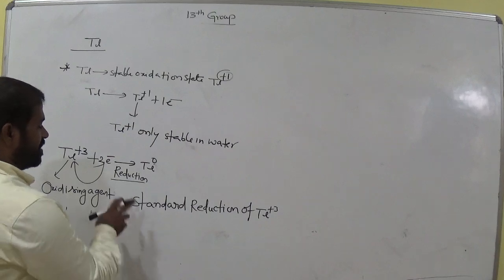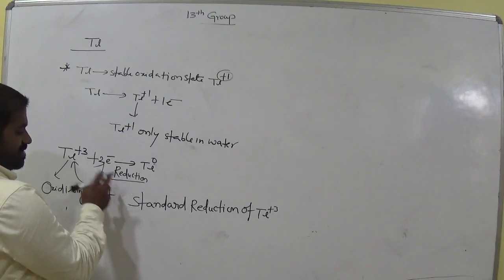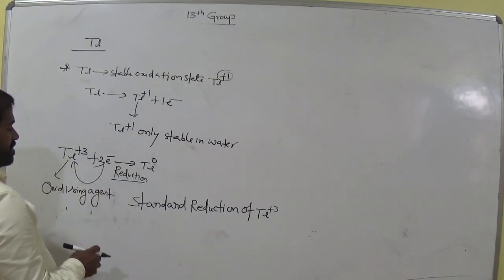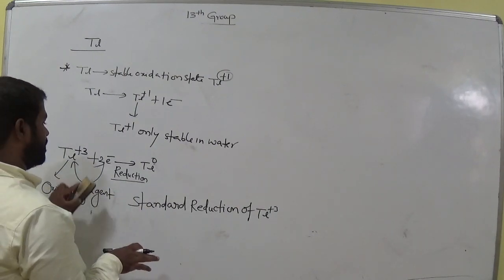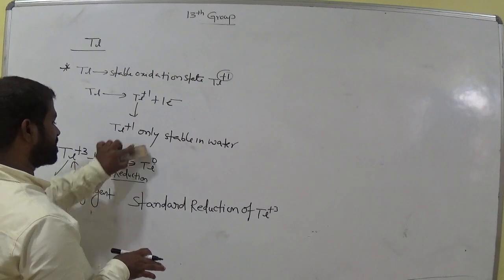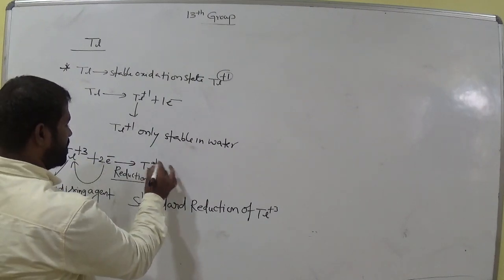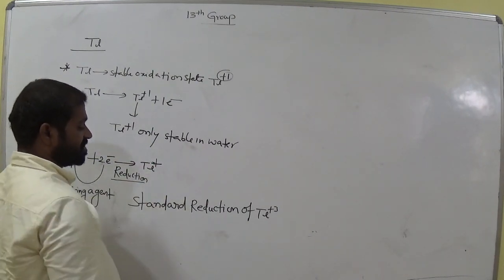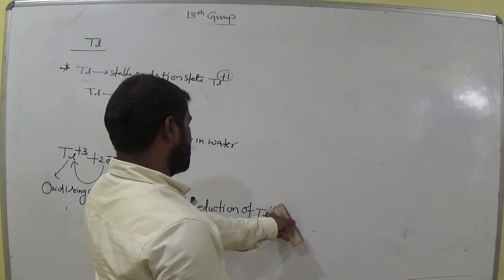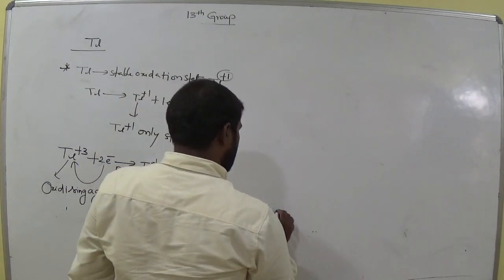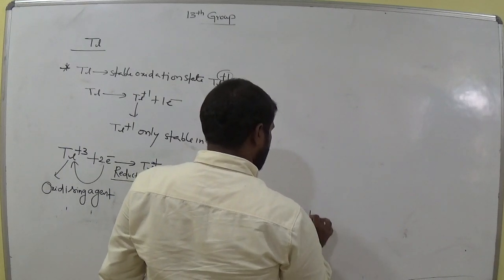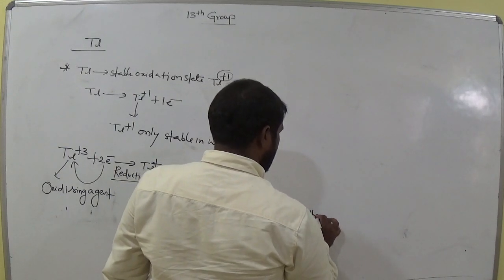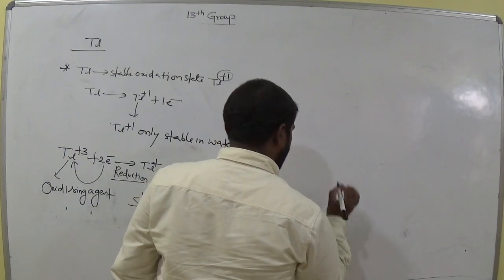Remember this, for your understanding I will say it like that. Thallium+3 mostly gains 2 electrons, then it gives thallium+1. So the standard reduction potential of thallium is high compared to aluminium. Am I right?